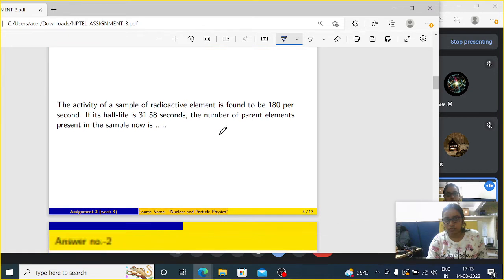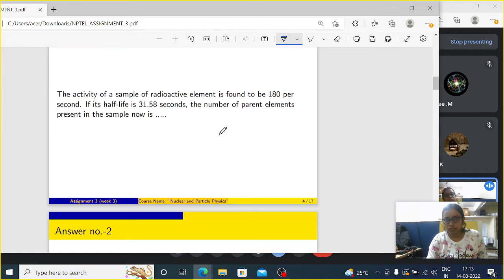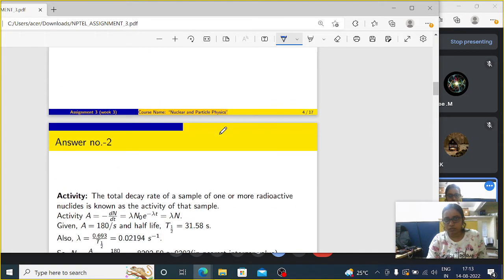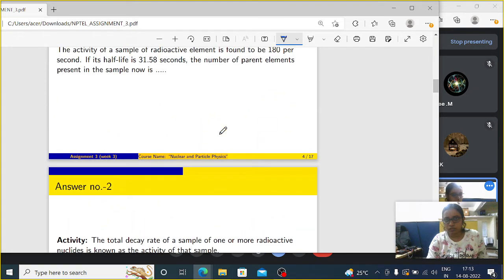So before going to the answer to that question, I would like to give a very simple explanation of a radioactive nucleus. Just a minute.